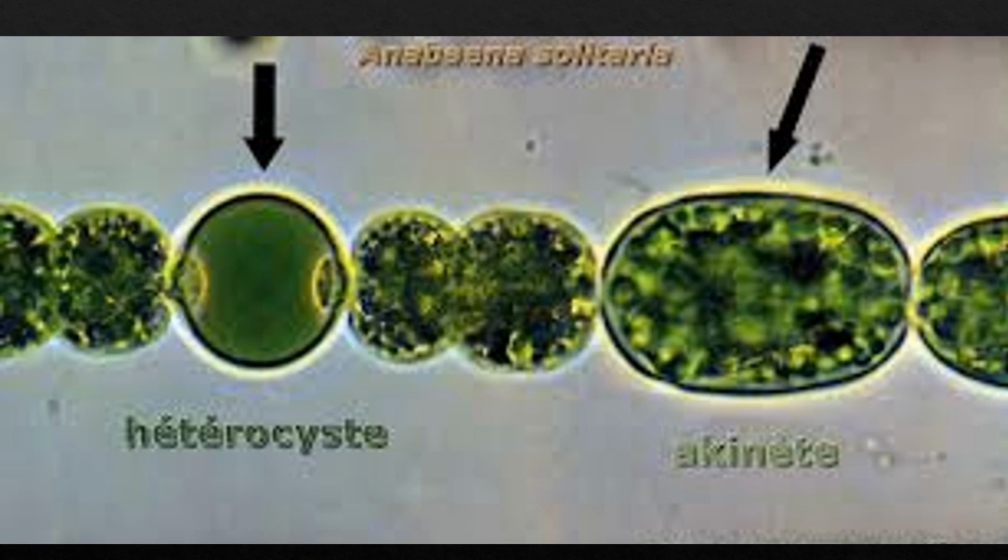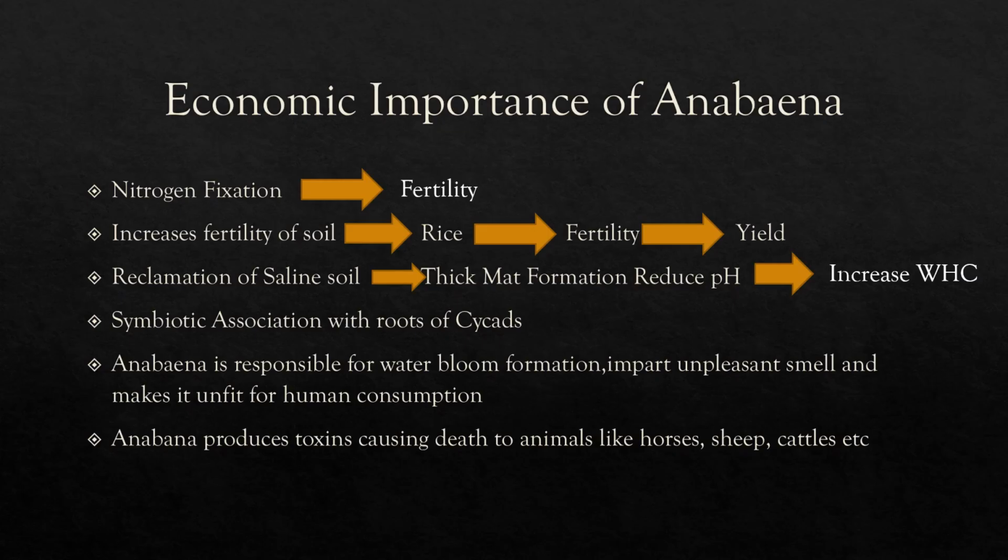So in this way, two cells, it may be heterocyst, it may be akinete, can divide and form more cells, and this content comes out and forms more fragments and more trichomes. So in this way, akinete and heterocyst produce reproduction in Anabaena cells.